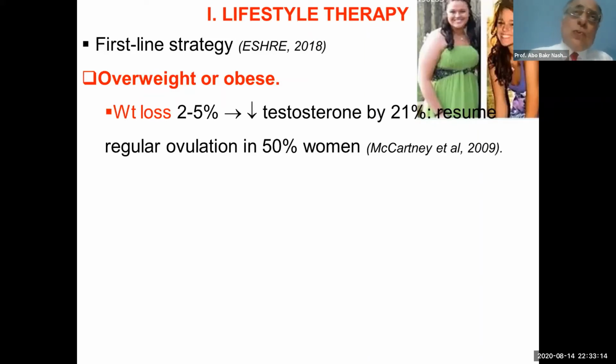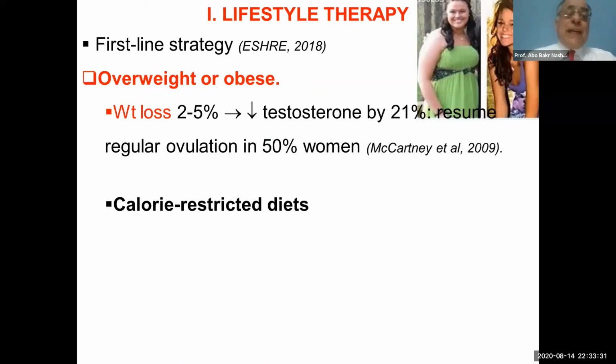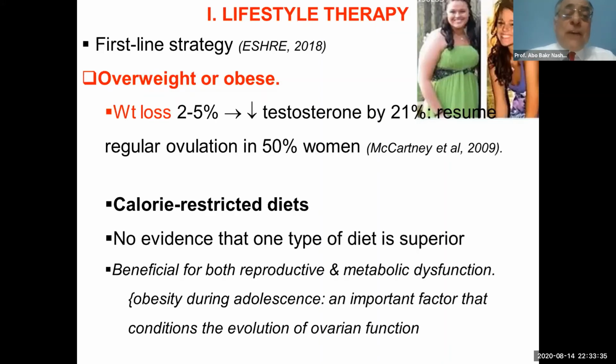What will we do for them as lifestyle therapy? Weight loss of 5% will decrease the testosterone by 20% and will resume ovulation in 50%. It will depend on restriction of calories because there is no evidence that one type of diet is superior.